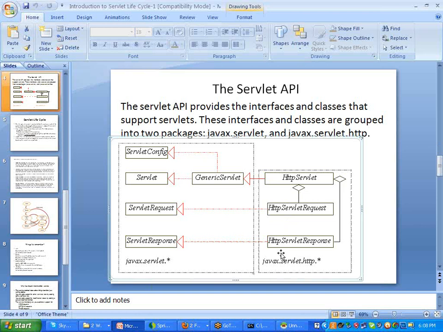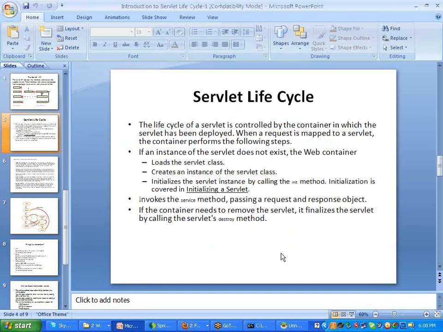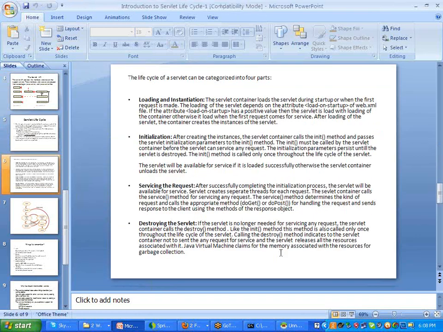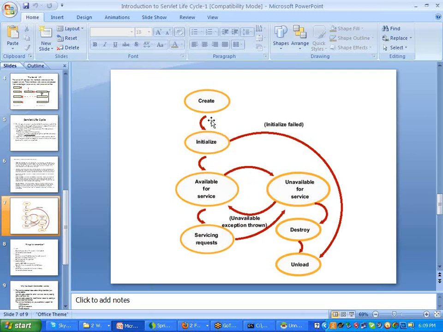Okay. Next, let's look at one normal, simple life cycle for the servlet. So this is a small life cycle. First of all, whenever you are using a servlet, it goes for creating an object. First we are deploying the application in the server, then it goes for the creation. All the initializations, like database connectivity, will be done here, and how many objects should be created for an application is also initialized here.